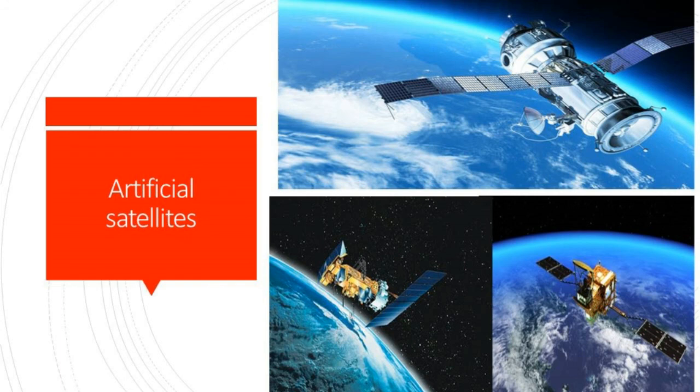Artificial satellites. Artificial satellites are man-made objects placed in an orbit to rotate around a planet, usually the Earth. The world's first artificial satellite launched was Sputnik 1 by Russia. Aryabhatta was the first satellite launched by India. These satellites are used in television and radio transmission, studying agriculture yield, locating mineral resources, weather forecasting, and locating different places on Earth.